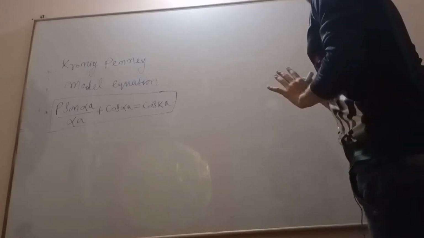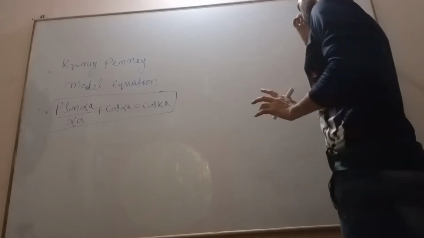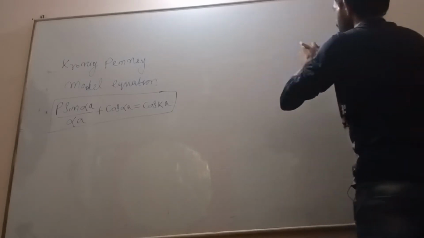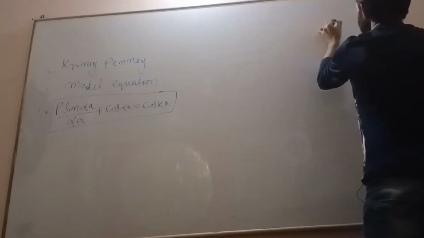Now we are going to draw that function. So let us draw the function first.